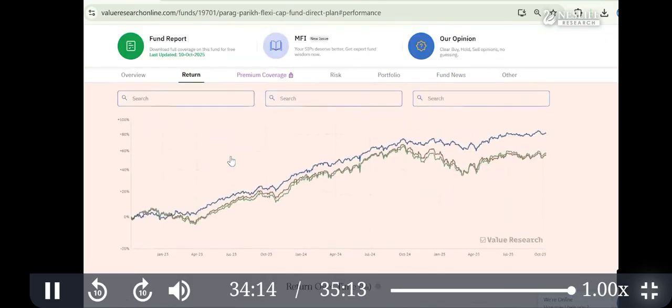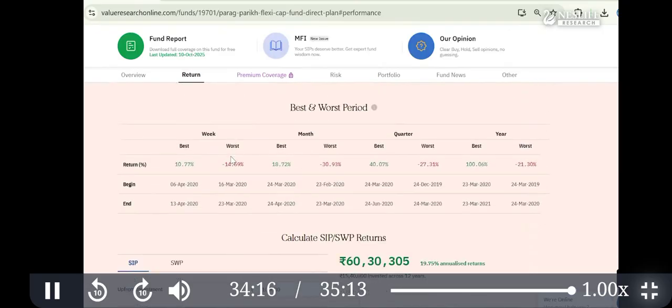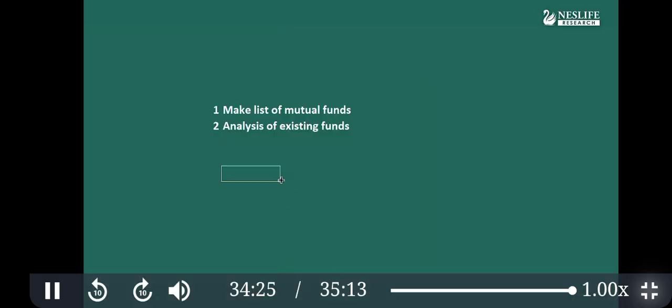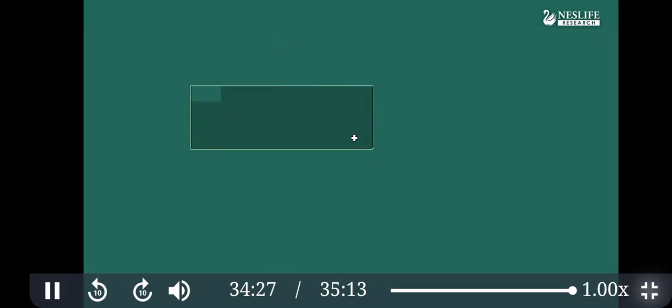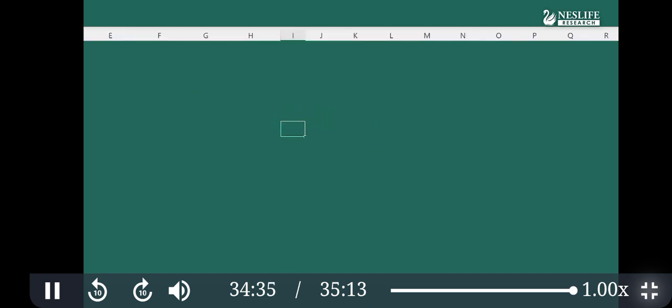Return is now done. Okay, so now we'll go to the next topic of passively managed funds in the next video. What we'll do, we'll discuss first actively managed funds, passively managed funds, fundamentals, and then we'll discuss the strategies and logistics later on. That means how many mutual funds should be there, what type should be there.